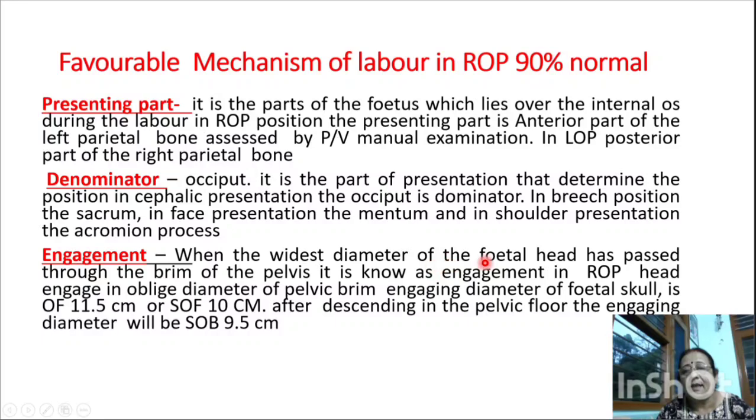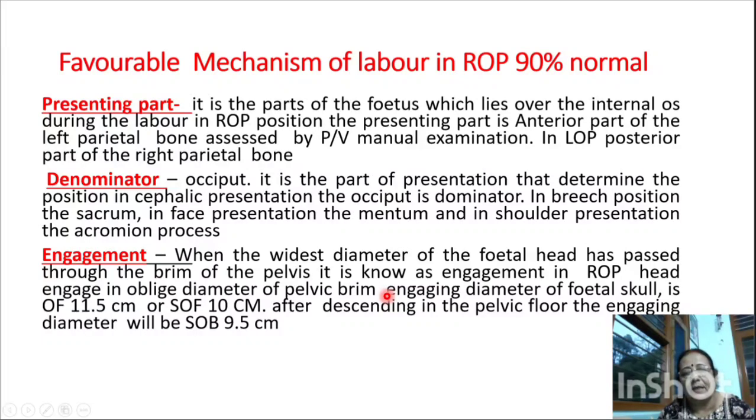Engagement. When the widest diameter of the fetal head has passed through the brim of the pelvis, it is known as engagement. In right occipital posterior, the head engages in the oblique diameter of the pelvic brim. So what is the oblique diameter of the pelvic brim? It will be measured from the right sacroiliac joint to the iliopectineal eminence. The engaging diameter of the fetal skull is occipitofrontal, which is the biggest diameter, anterior posterior, 10.5 centimeter, and suboccipitofrontal it is 10 centimeter.